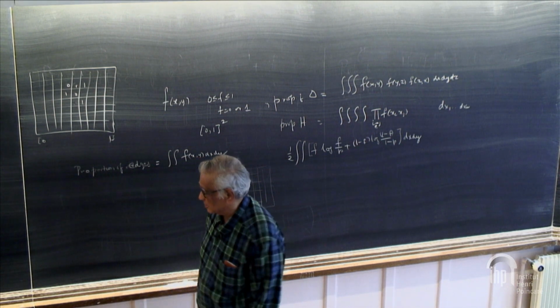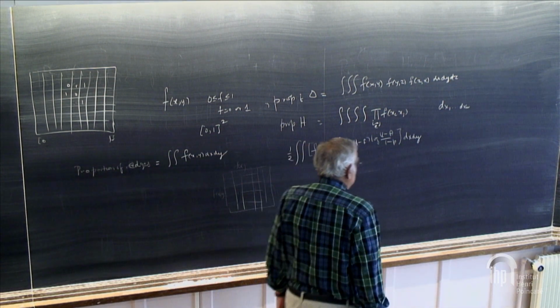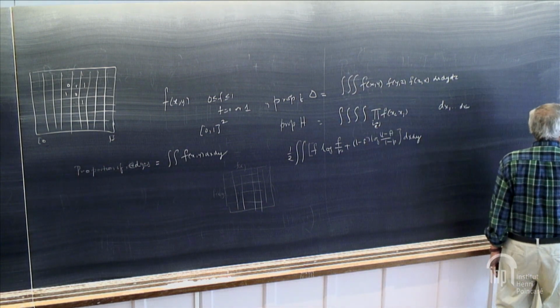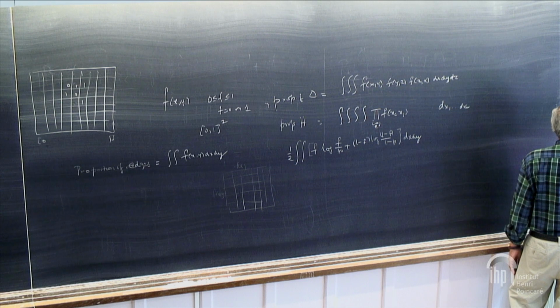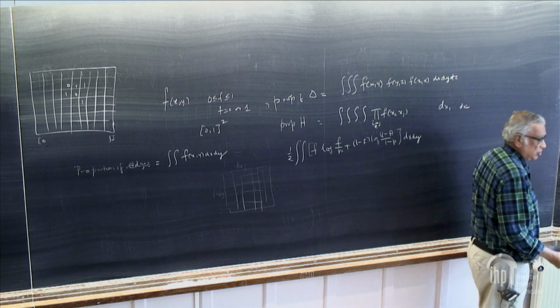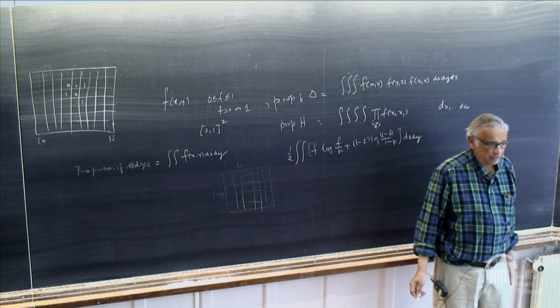In fact, the extreme example of it is that if you have two sets and you have an edge between everything from one to the other, and that's all you have.